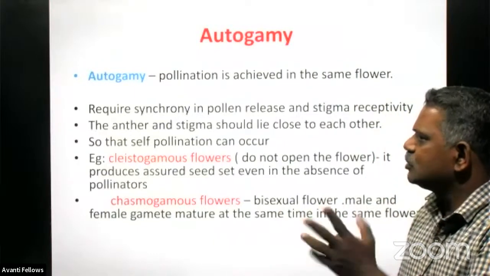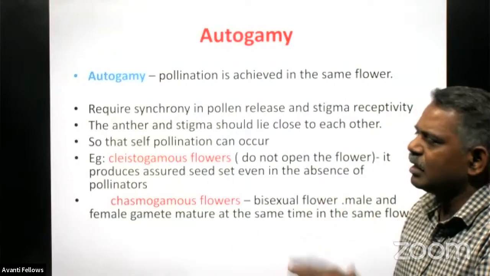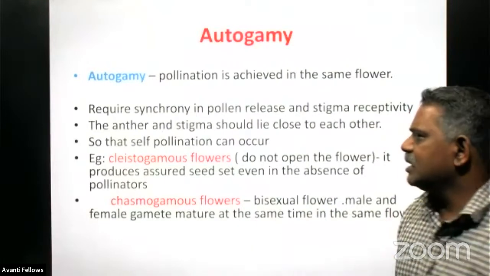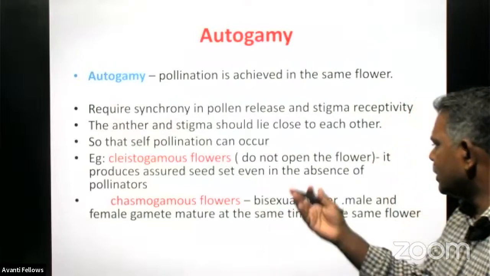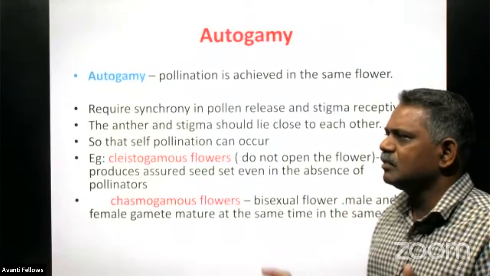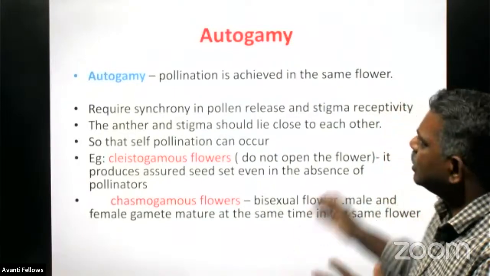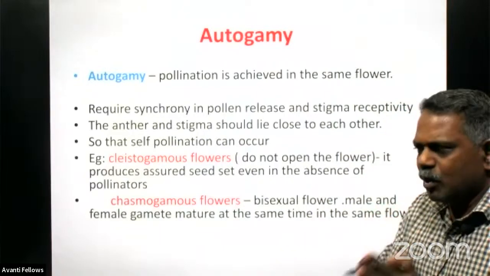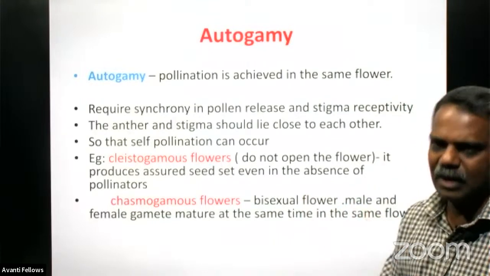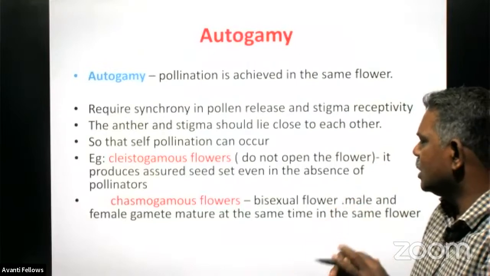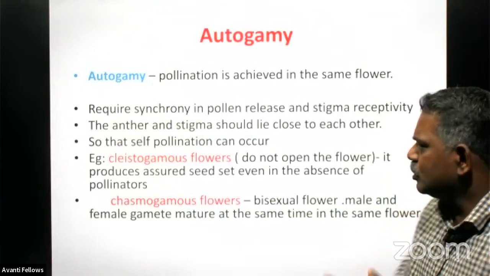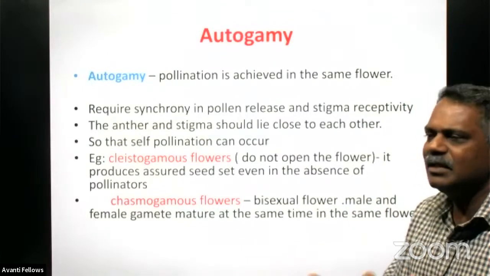And these two things, the male gamete and the female reproductive part of the flower, should become very close to each other in a flower. An example is the cleistogamous flowers, which do not open. They do not open at all, they stay closed. So here there is no chance of any kind of cross-pollination. Autogamy is a method to pollinate a flower that never opens, and it produces assured seeds. 100% seed it will produce, because both male gamete and female gamete are produced and matured at the same time. So there is no way to waste their pollen grain.